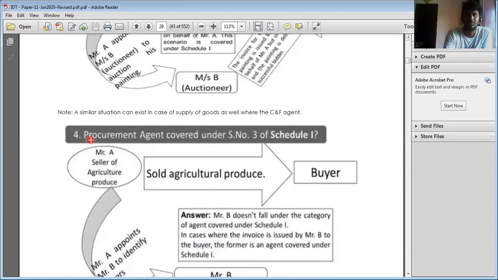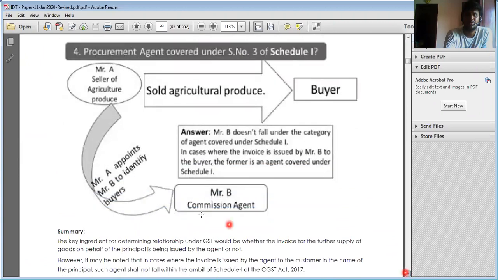Next, the procurement agent is covered under this scenario. If I'm acting like a procurement agent, but the seller is directly billing the buyer, and I'm acting like a commissioning agent, then it is also not regarded as supply. Simple scenarios.